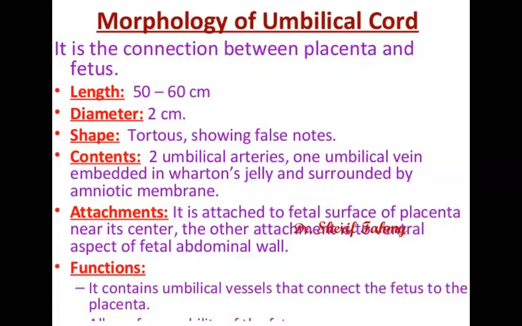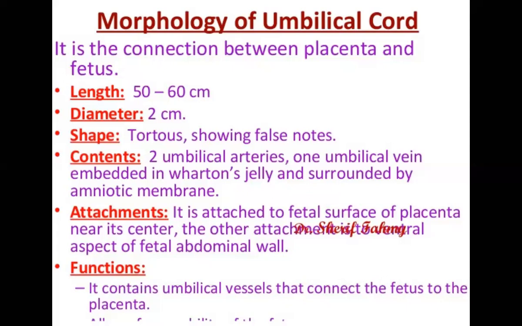Then what are the contents of it? Initially, there are two arteries and two veins. But after 10 weeks, during the pregnancy, one vein subsides and there remain two umbilical arteries and one umbilical vein.